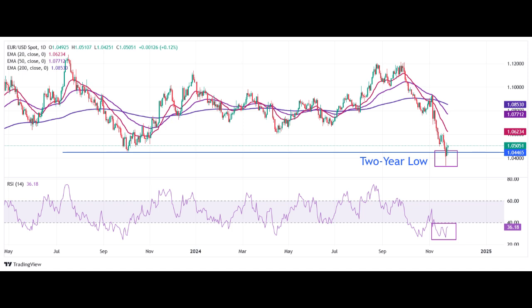Concurrently, growing concerns about the Eurozone economy, including potential economic weakness in Germany and political instability, have weighed on the euro. Overall market sentiment, shaped by global economic and political developments, has also played a role in the pair's movement. Additionally, the monetary policies of the Federal Reserve and the European Central Bank continue to influence the pair's direction.